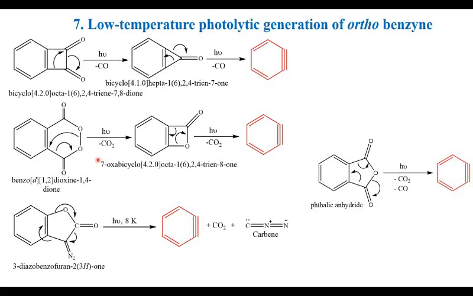In the second, two carbon dioxide molecules are removed to produce benzyne. In the third, carbon dioxide and carbene are eliminated, and in phthalic anhydride, when it is subjected to visible radiation, it produces benzyne by the elimination of carbon monoxide and carbon dioxide.